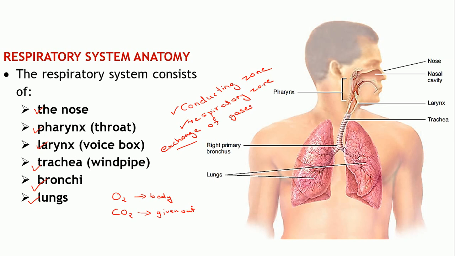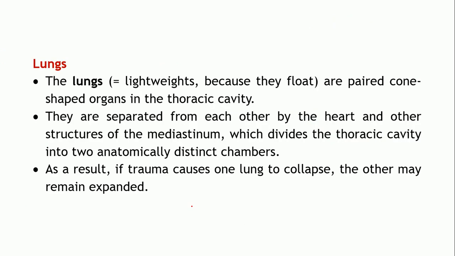So we shall consider the last organ in the respiratory system, that is the lungs. Lungs are paired, because there are two lungs in our body.